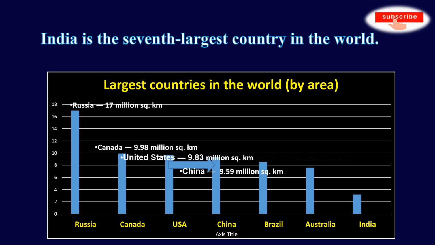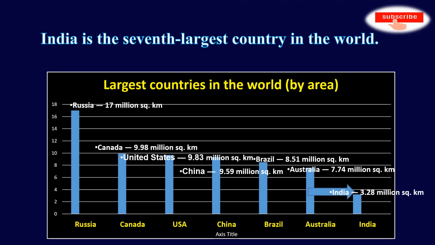China is the fourth largest country in the world. Brazil is the fifth. Australia is the sixth largest country in the world area-wise. And India is the 7th largest country in the world area-wise.